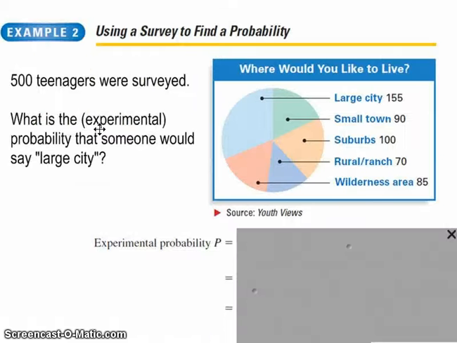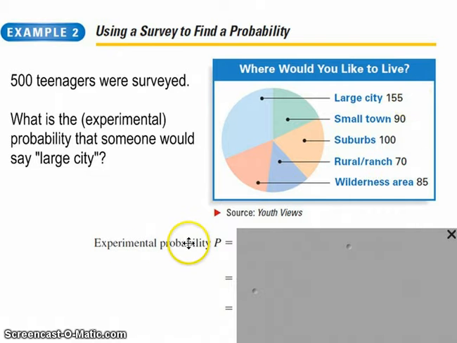Well, let's talk about a survey then. It comes right out of the textbook. Example 2 here. 500 teenagers were surveyed. They were asked, where would you like to live? And the question is, what's the experimental probability that someone would say large city? Well, here's your answer right here. Or at least this is how many people in the experiment said that. 155 people said that.